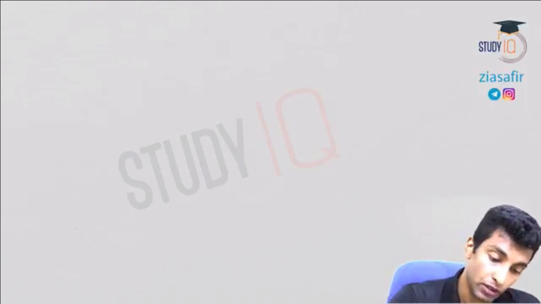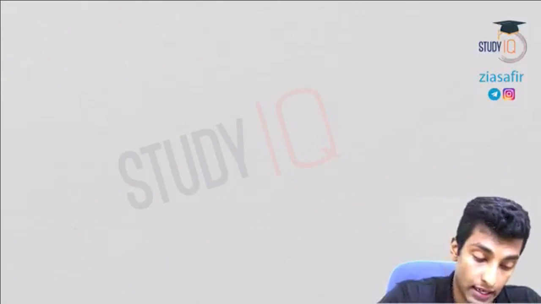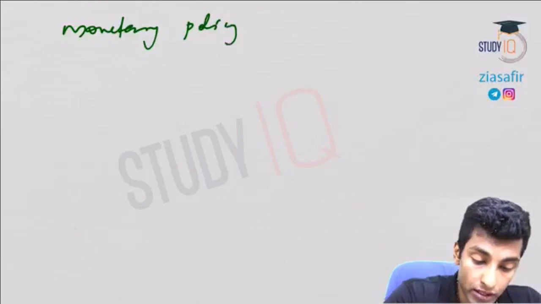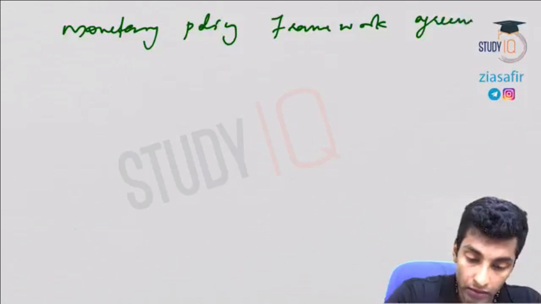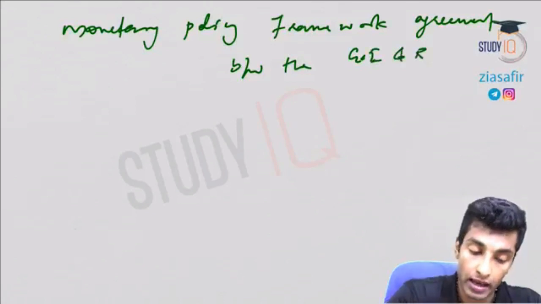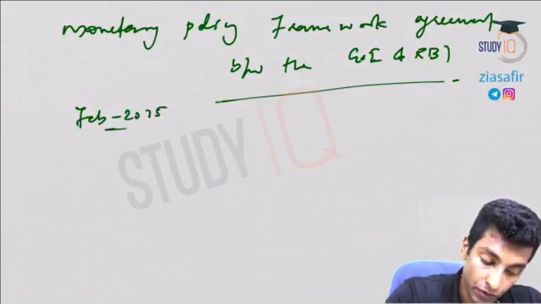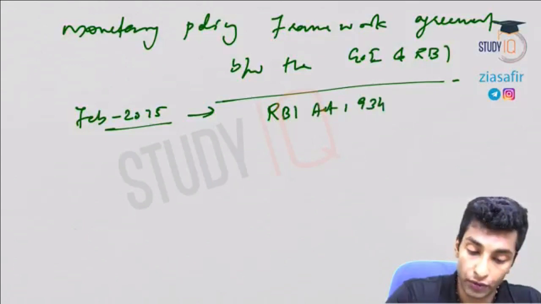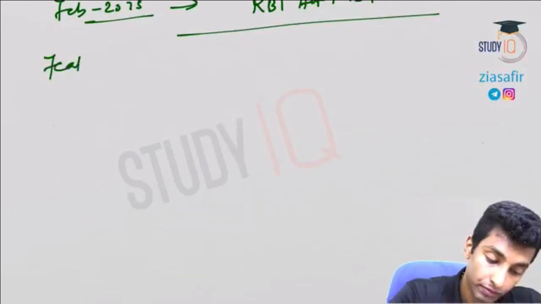It was signed in Feb 2015, and it was included in the RBI Act 1934 in 2016.